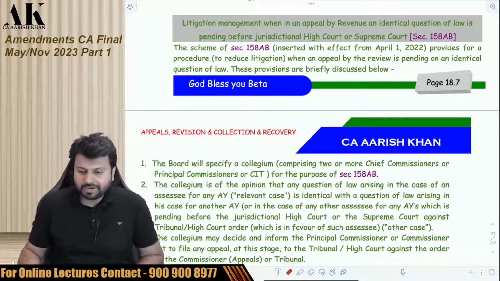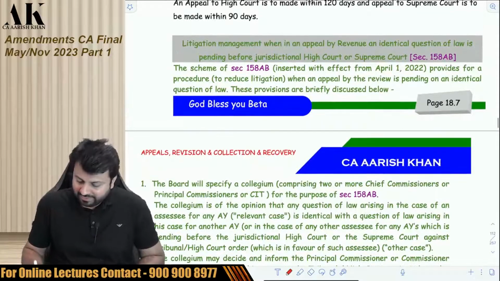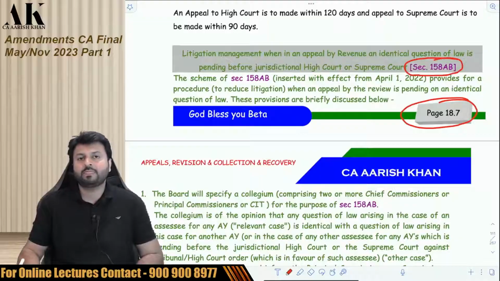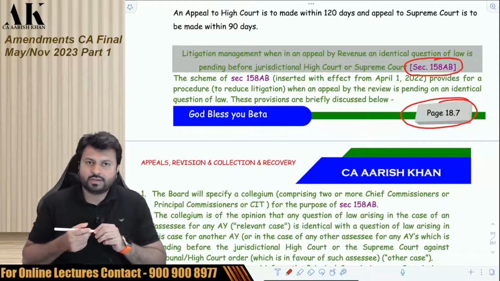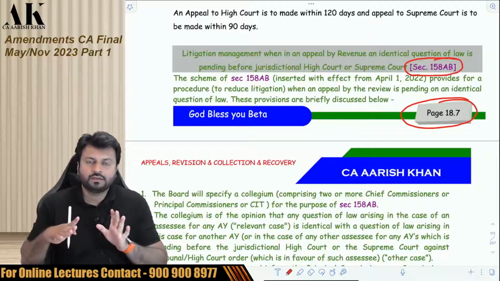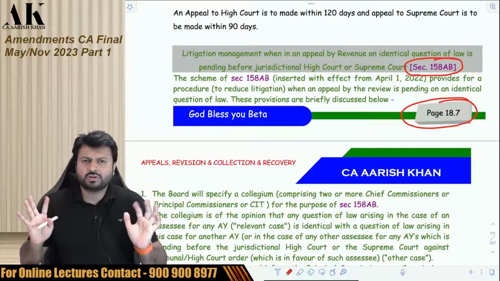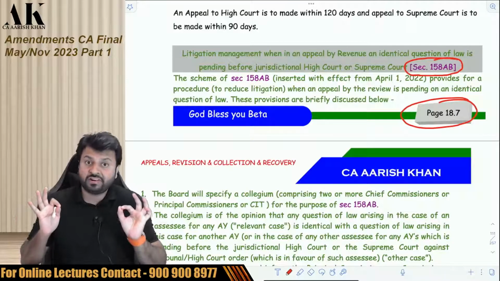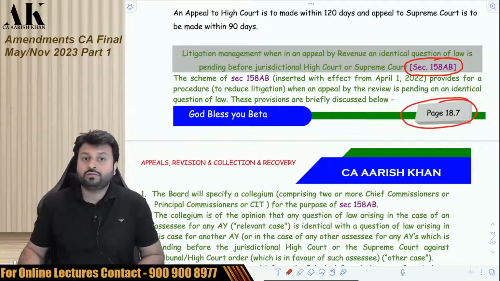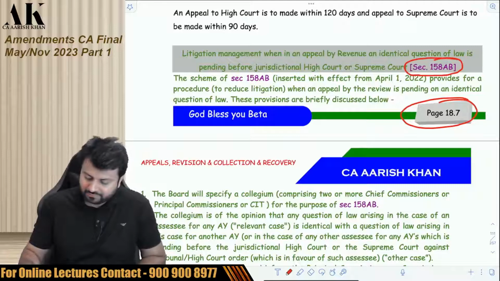So the next amendment is in the chapter of appeal, which is on page number 18.7. They have brought a new substituted section 158AB. 158AB was there earlier also, but they have removed that section and they have brought a new section now. So I am in a fresh section, and I am interested in explaining the fresh section now. It will take time, and here I have to introduce a few people. Pay attention, please, all of you.